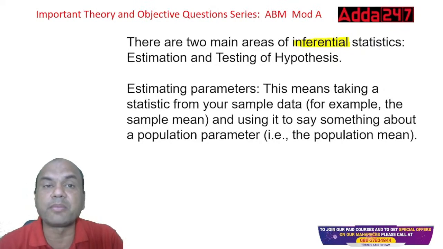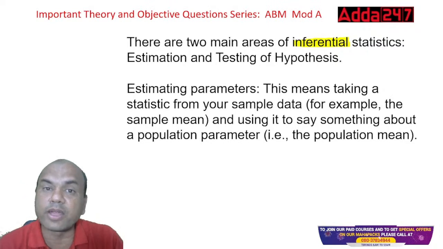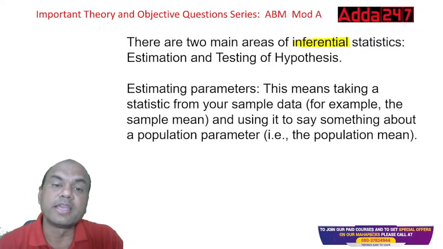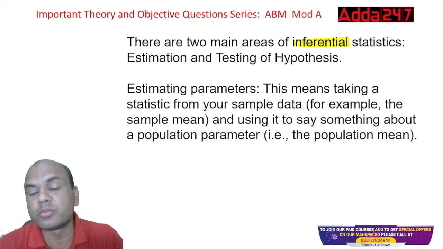Estimation means I am sitting on the bench, doing the calculations. Testing of hypothesis means I assume something, go on the field and then find out the real answer. Estimation is doing the calculations more, and this is going on the field more.